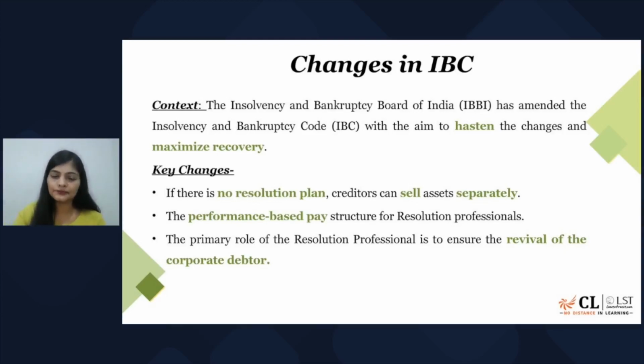Now what happens? The amendment says even if there is no resolution plan, that creditor has certain collateral. That creditor has some papers of the properties. Now that creditor can directly go and sell the property to get back some amount, right? To recover some amount. That is one.